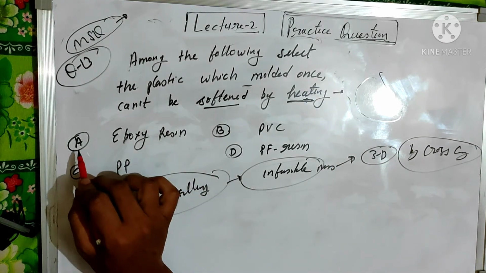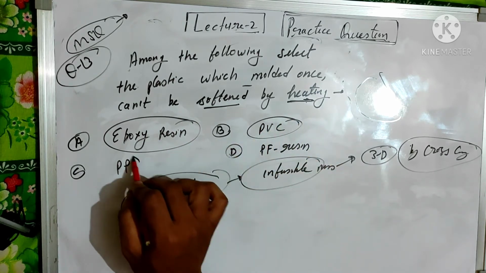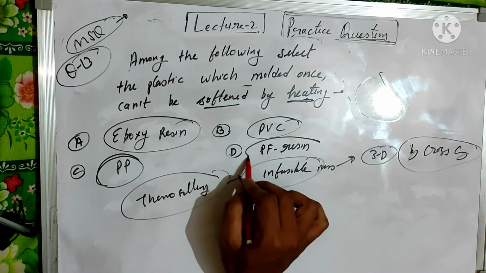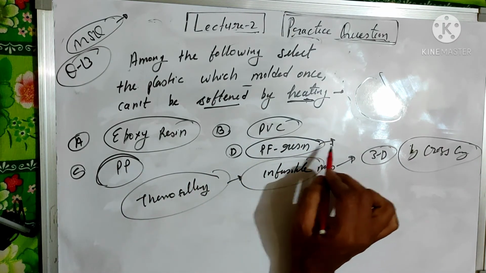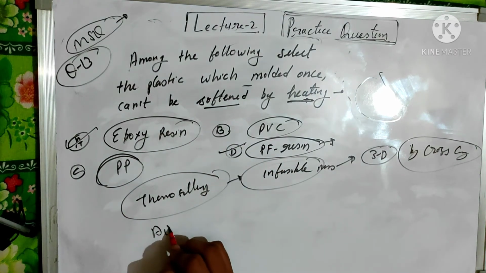In the given options, epoxy is a thermosetting polymer, PVC is a thermoplastic polymer, polypropylene PP is a thermoplastic polymer, and PF resin is also a thermosetting polymer. So options A and D are correct.